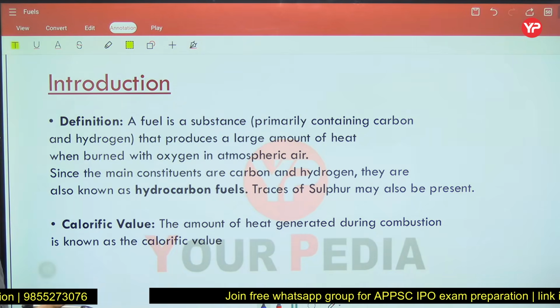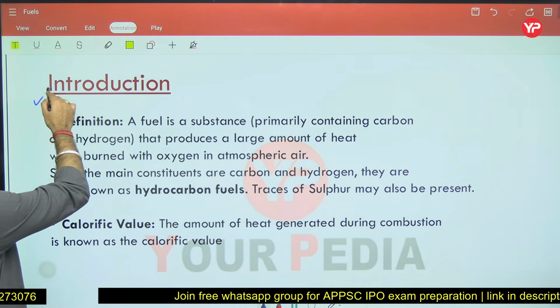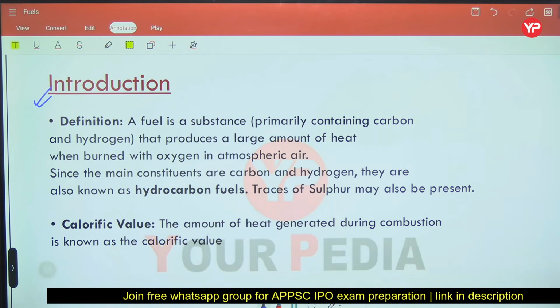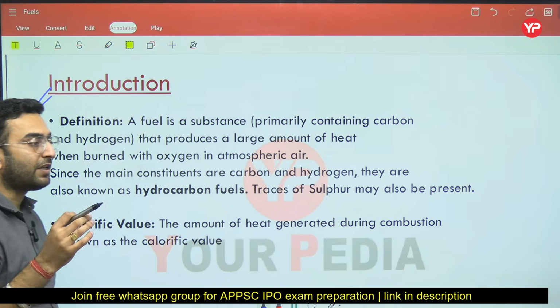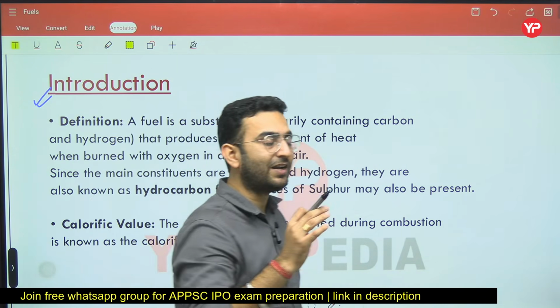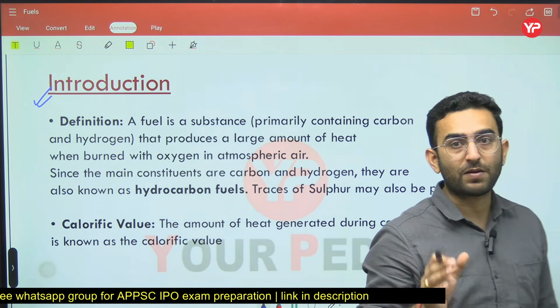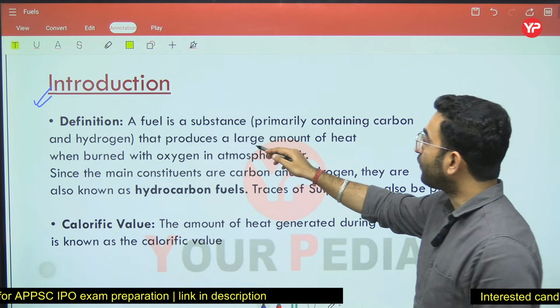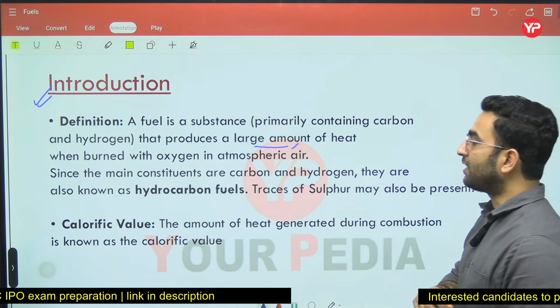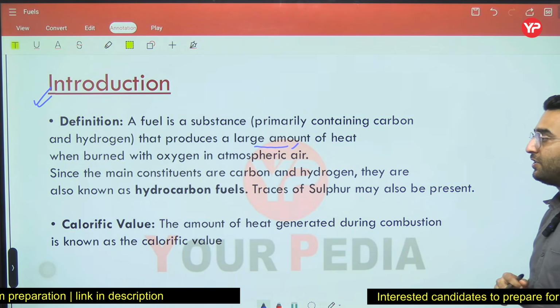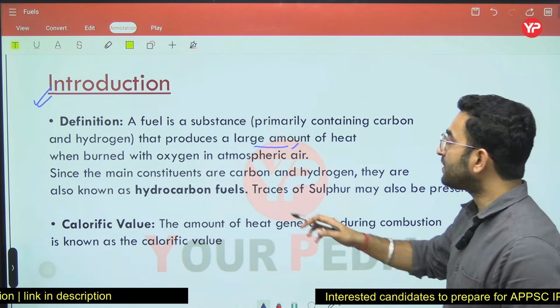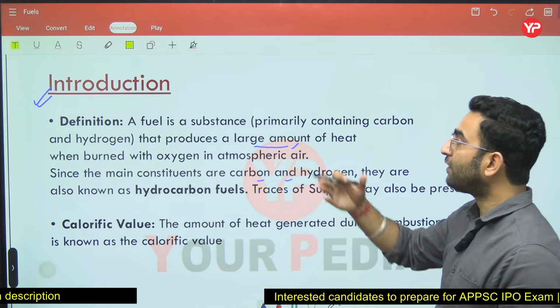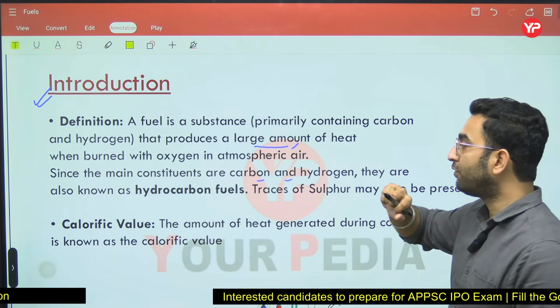Now, how do we define fuels? Fuels are nothing but hydrocarbons. We can say they have constituents of carbon as well as hydrogen that produce a very large amount of heat whenever we burn the substance. That is a required condition. The main constituents are carbon and hydrogen, which is why fuels are also known as hydrocarbon fuels.